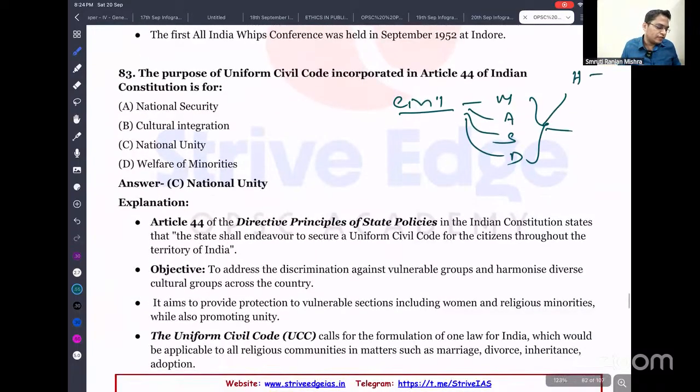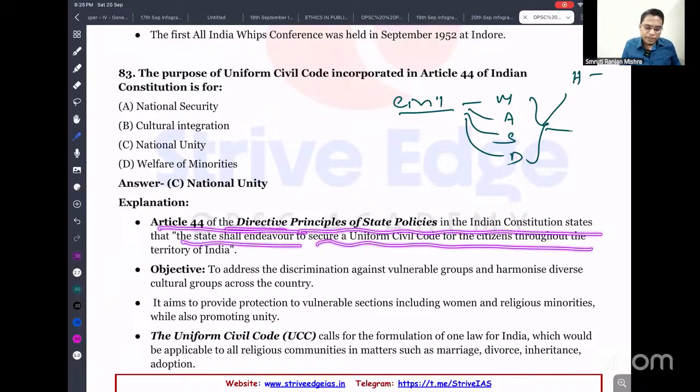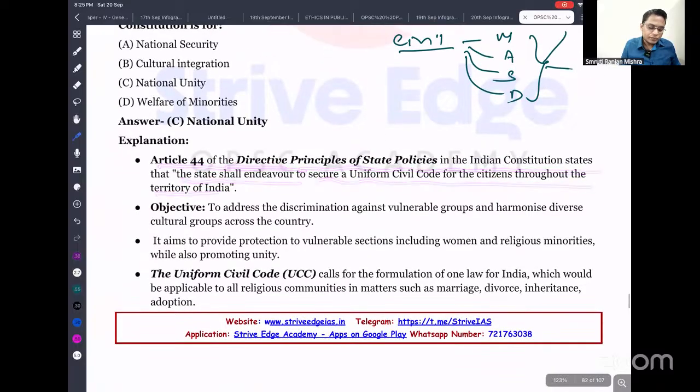Article 44 of the Indian Constitution talks about providing a uniform civil code in the Directive Principles of State Policy. The State shall endeavor to secure a uniform civil code for citizens throughout the territory of India. What is the objective? To address discrimination against vulnerable groups and to harmonize diverse cultural groups across the country. So the main objective of the uniform civil code is to protect the weaker sections, like women, by providing them rights.